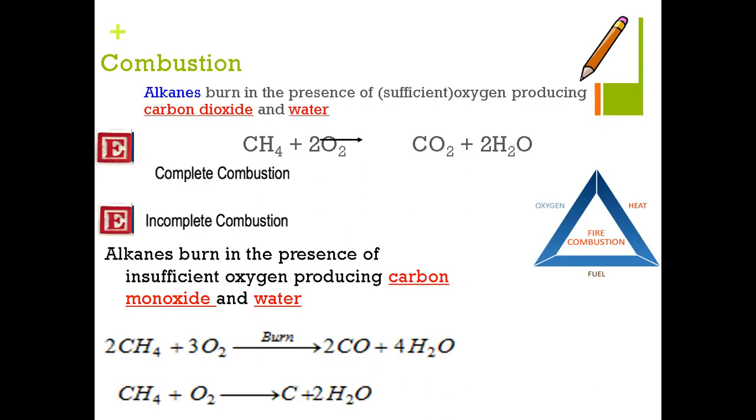Now we will look at the combustion equation. Alkanes burn in the presence of oxygen to produce carbon dioxide and water. You can see this equation as well. This is for the complete combustion. And they have also given us the equation for the incomplete combustion of methane. When incomplete combustion occurs, carbon monoxide and water are produced.